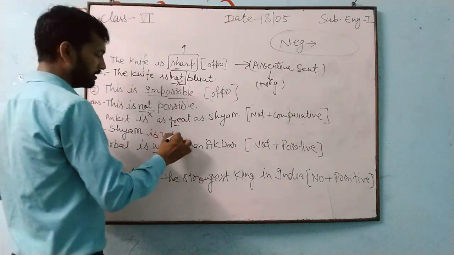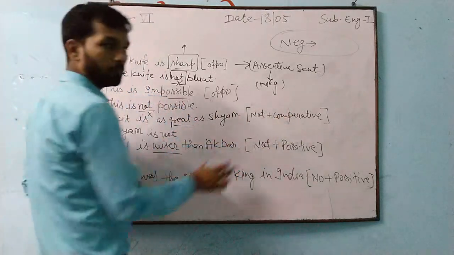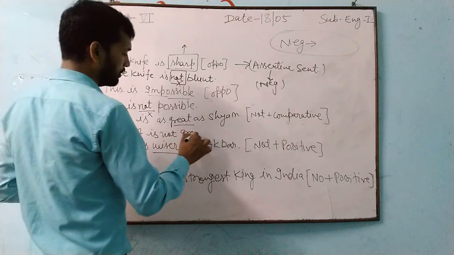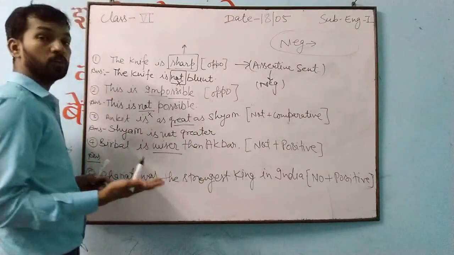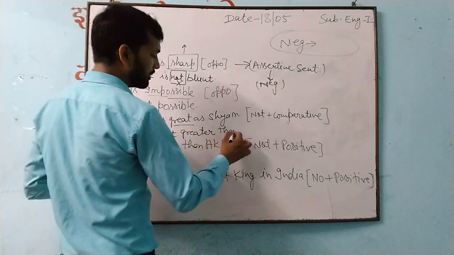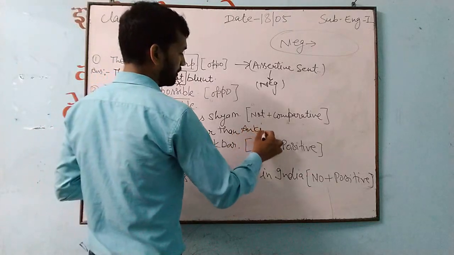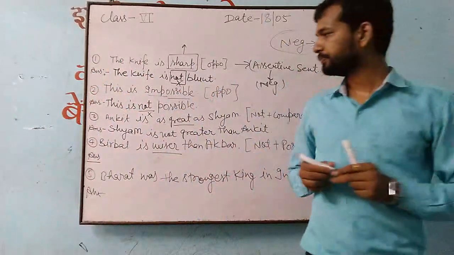Shyam is not. Great changes into comparative degree. Shyam is not greater. Greater to whom? Than, because we are comparing, than Ankit.